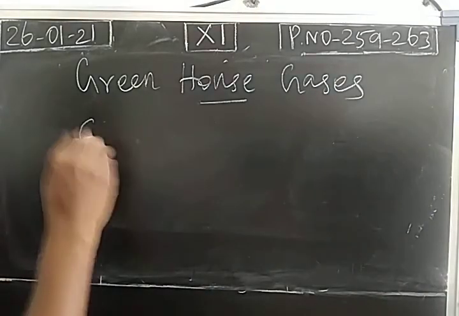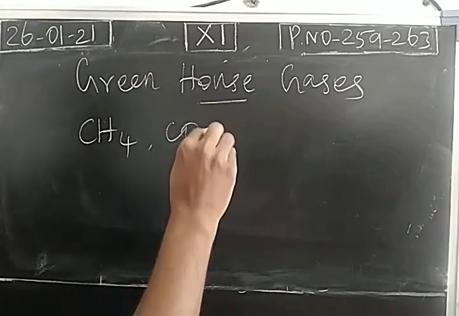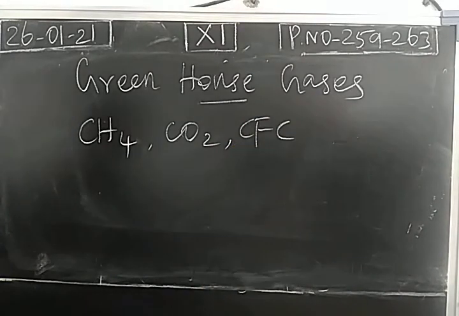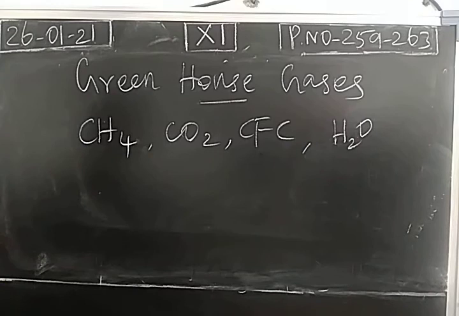We take hydrocarbons, methane, carbon dioxide, and in the last class we studied freons, right? Chlorofluorocarbons, simply we call them freons. Then water vapors. So these are all collectively known as greenhouse gases. They are making the greenhouse effect and it will lead to global warming.